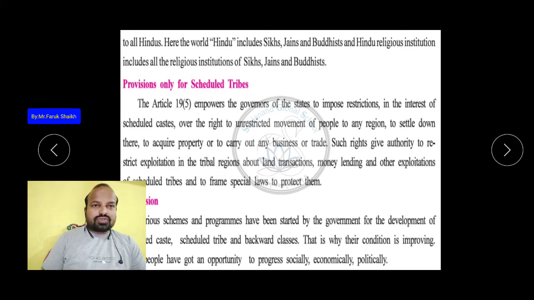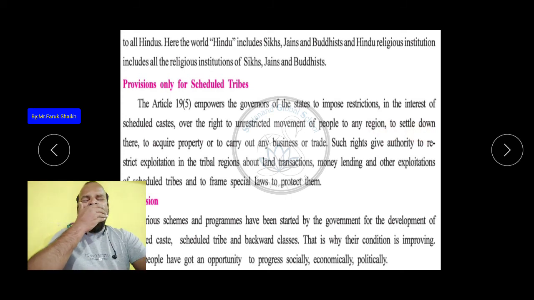Now these are the provisions for the scheduled caste. Now let us see the provisions only for the scheduled tribe, the people who are living in the dense forest or in the mountainous region. According to Article 19(5), the governors of the state are empowered to impose restrictions in the interest of the scheduled tribe over the right to unrestricted movement of people to any region, to settle down there, to acquire property or to carry out any business or trade.